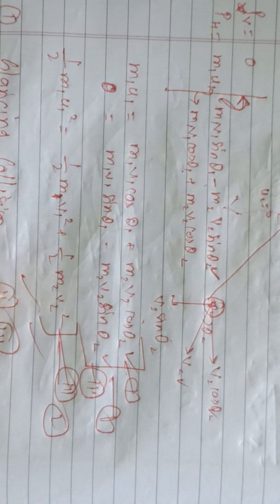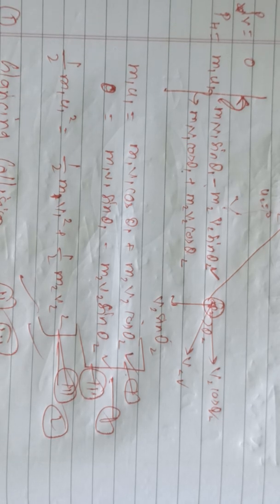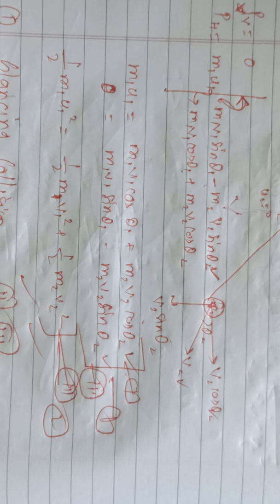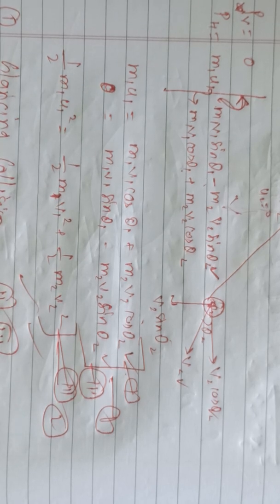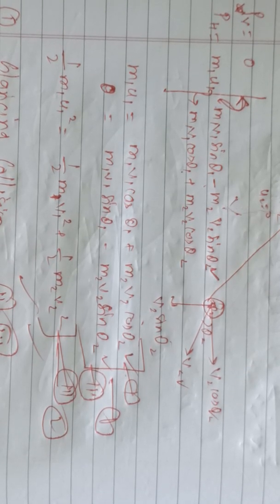So these are the equations of elastic collision in two dimensions. Now if we talk about glancing collision, what happens in glancing collision? Theta 1 becomes 0 and theta 2 becomes 90 degrees. So u1 will become equal to v1. Hence in a glancing collision, the incident particle does not lose any kinetic energy and is scattered almost undeflected.